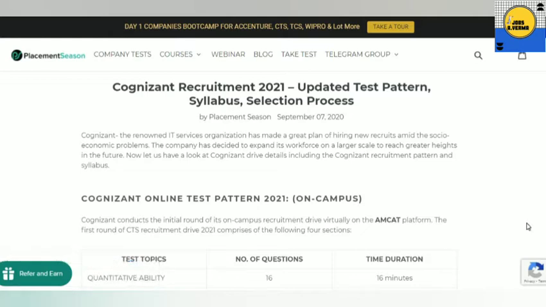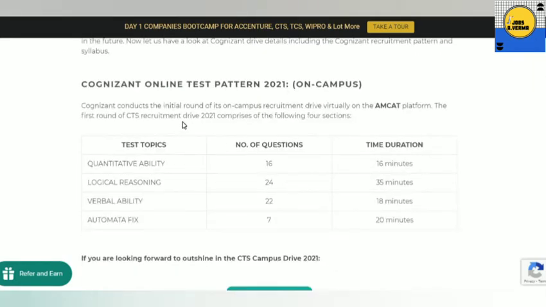So in 2021, we are expecting that Cognizant will conduct the drive this year also as an online test, virtually through the AMCAT platform. The first round will be held through the AMCAT platform. The test is divided into four sections: quantitative ability, logical reasoning, verbal ability, and the fourth part is automata fix, which is very important for CS/IT students.